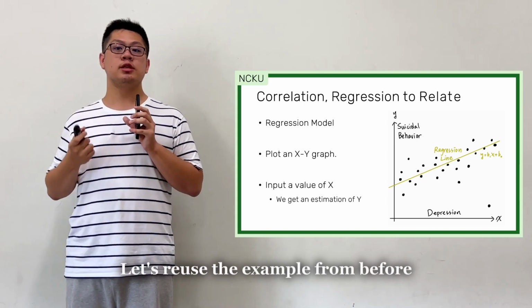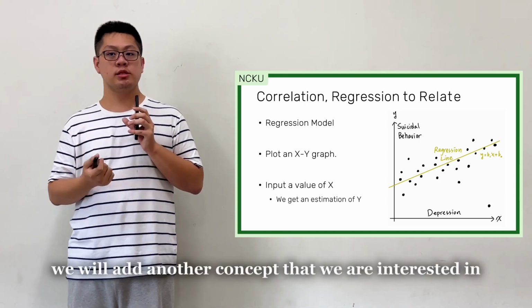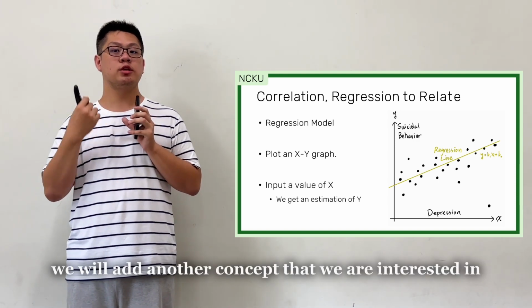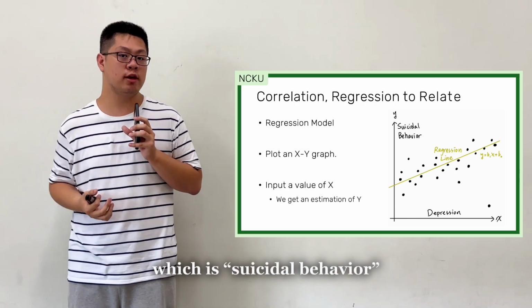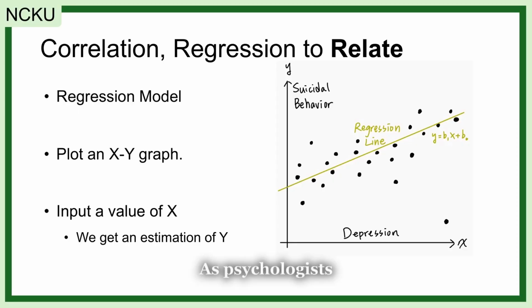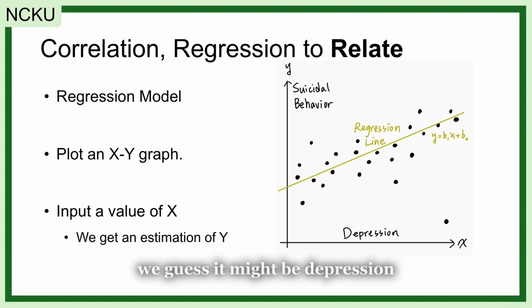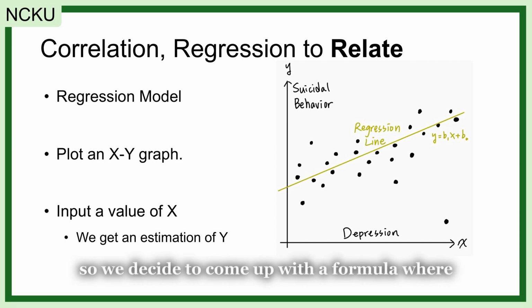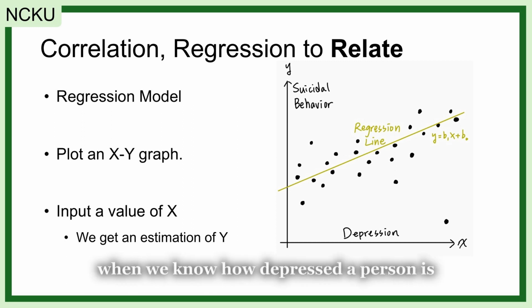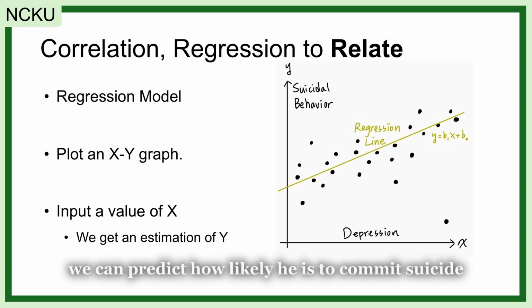Let's reuse the example from before, but we will add another concept that we are interested in, which is suicidal behavior. As psychologists, some of us are eager to find out what causes suicidal behavior. We guess it might be depression. So we decide to come up with a formula where when we know how depressed a person is, we can predict how likely he is to commit suicide.